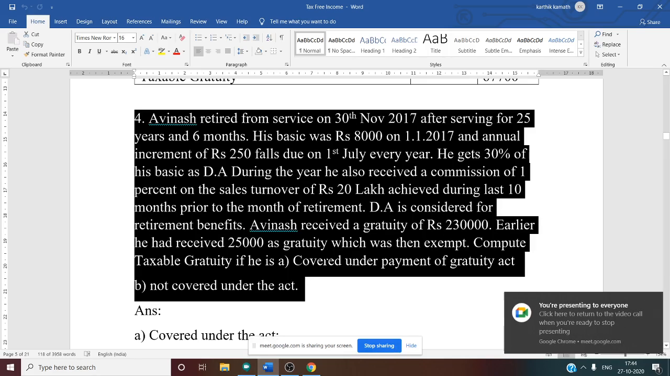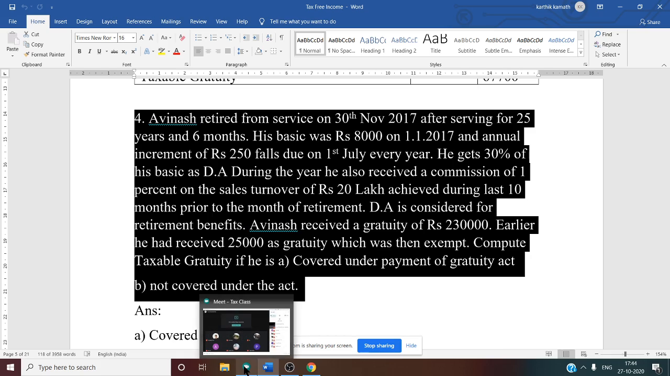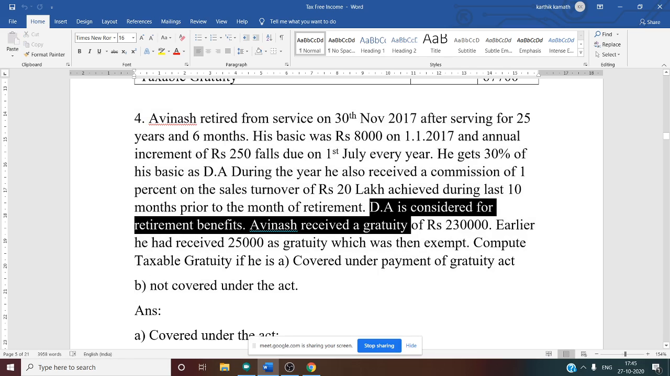So after that, he gets 30% of basic as DA. Are you going to take DA in the first case? Yes. Why? Because salary means basic plus DA. Even if DA information is not separately given, you need to consider DA. First case you should consider DA. What about the second case, not covered? Are you going to consider DA? Yes, we have to consider. They have again given that DA is considered for retirement benefit. That means for both the cases, you need to consider DA.